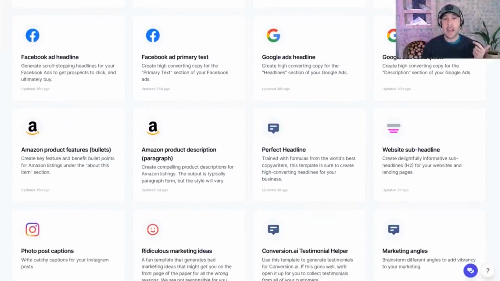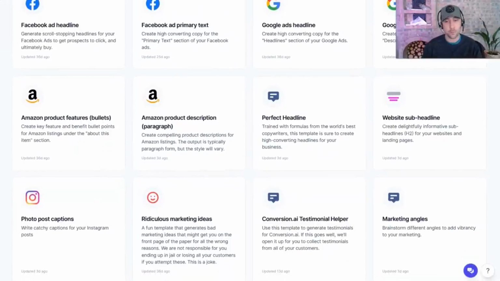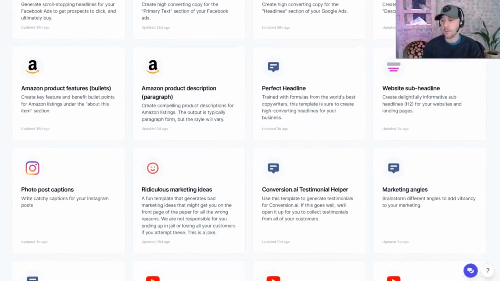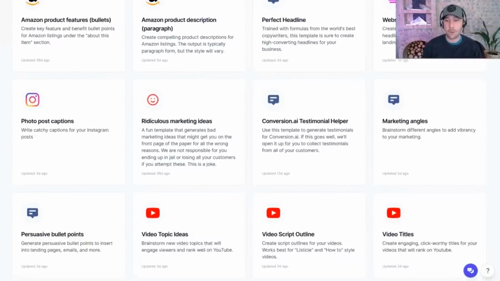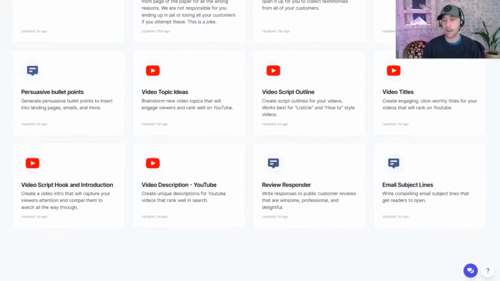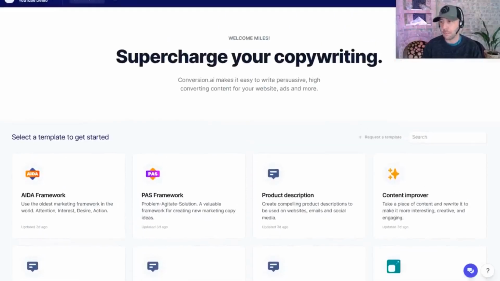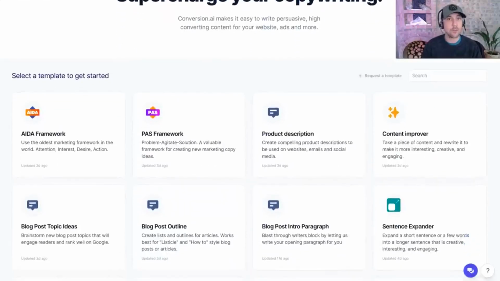Google ads, they've got you covered. Amazon, if you're doing the FBA game, if you're selling things on Amazon, the product descriptions and the bullet points are here. Perfect headlines, subheadlines, everything from your Instagram content, even down to YouTube: video topic ideas, video script outlines, video titles, email subject lines to help you with email marketing. And you're going to find a few of these tools and a workflow that works best for you.